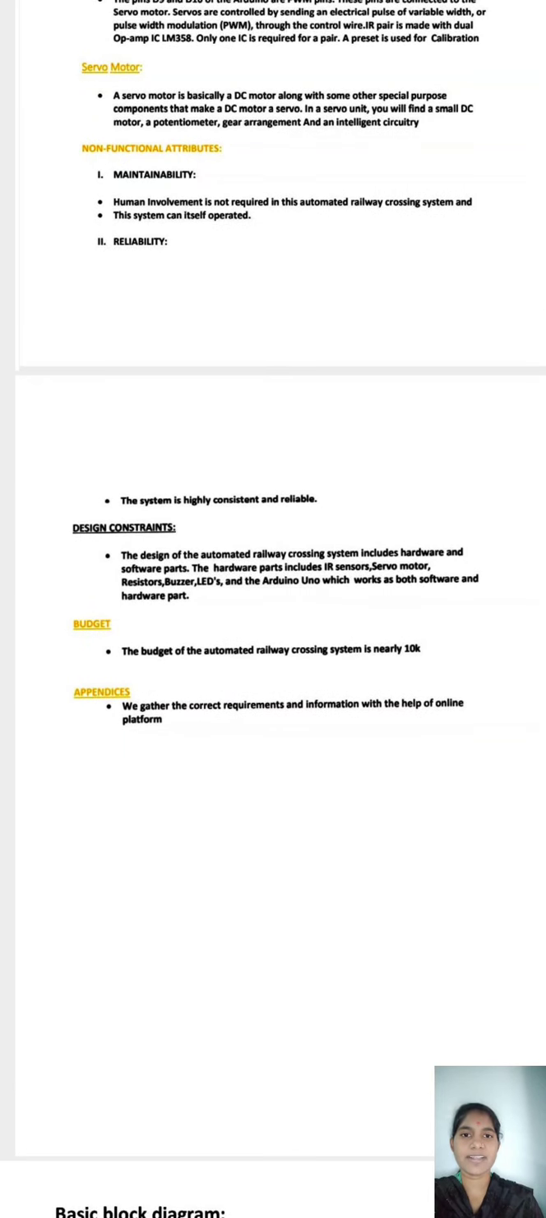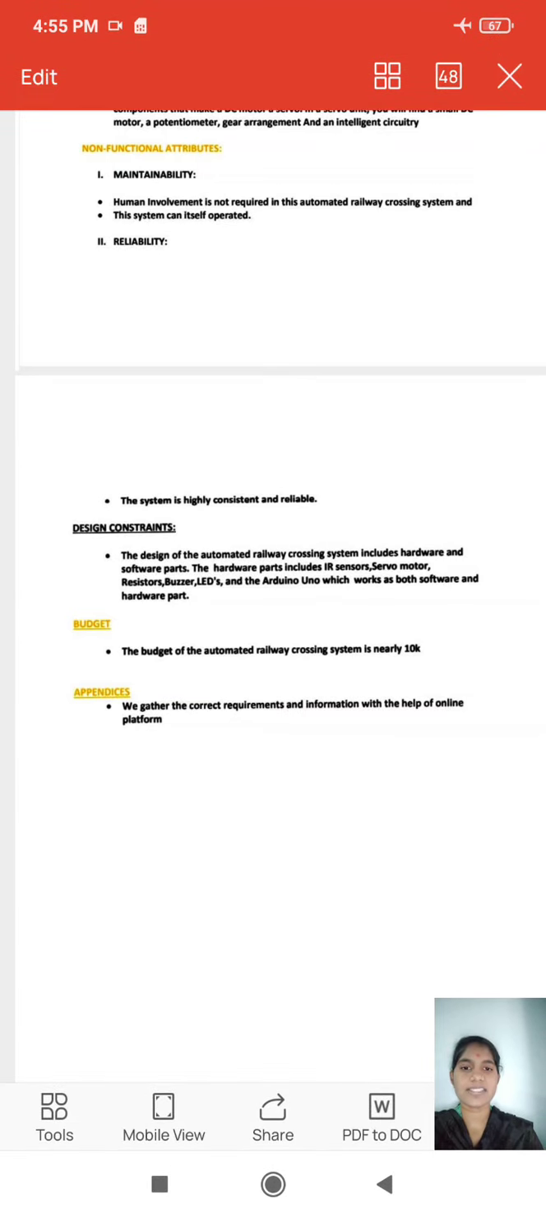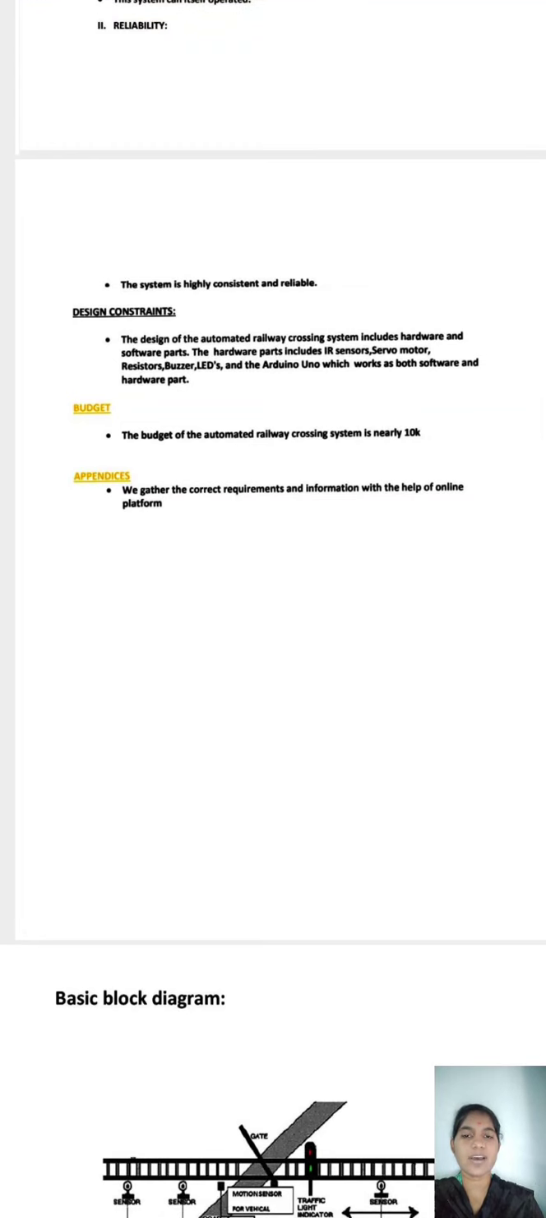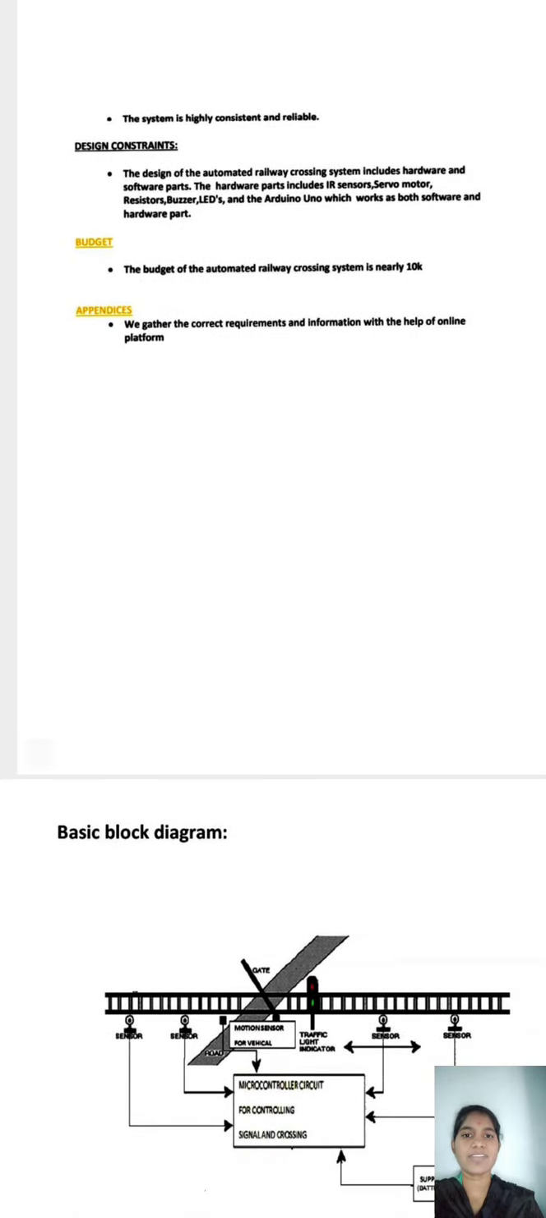Non-functional requirements. Maintainability. Human involvement is not required in this automated railway crossing system, and this system can operate by itself. Reliability. The system is highly consistent and reliable. Design constraint. The design of the automated railway crossing system includes hardware and software parts. The hardware parts include IR sensors, servo motors, resistors, buzzer, LEDs and the Arduino UNO, which works with both software and hardware parts. Budget. The budget of the automated railway crossing system is nearly 10K.